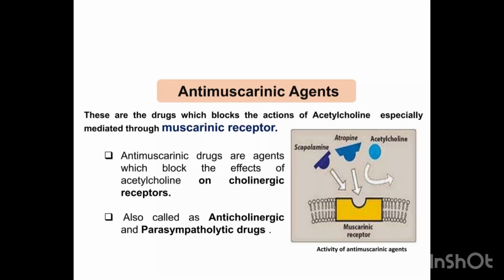And what is their work? They prevent acetylcholine from binding to the muscarinic receptor, thereby inhibiting the parasympathetic action on the organ they are binding to. So don't forget, they are also called parasympatholytic drugs. Remember, the cholinergic agonists we talked about are called parasympathomimetic. Why is this one called a parasympatholytic drug? Which means they inhibit parasympathetic action. Don't forget.